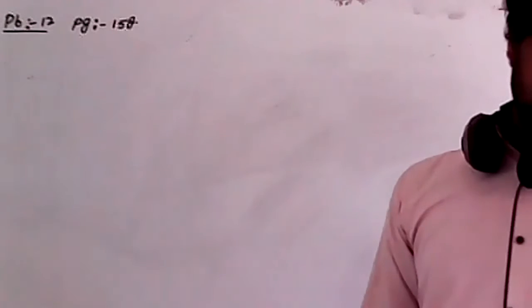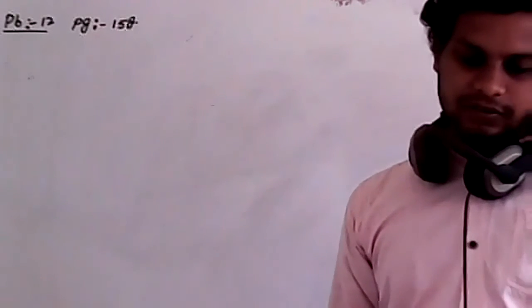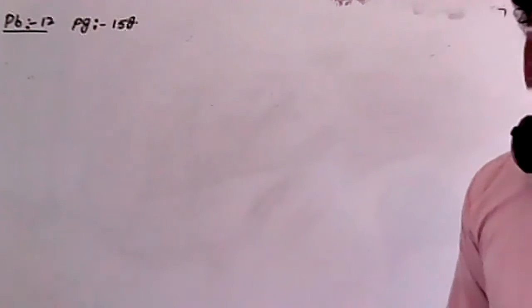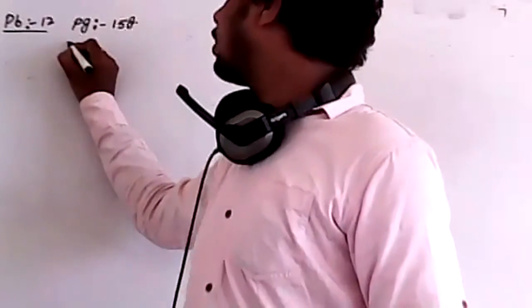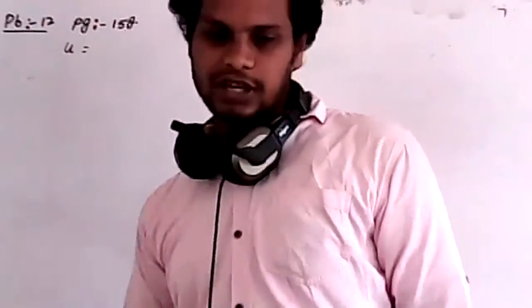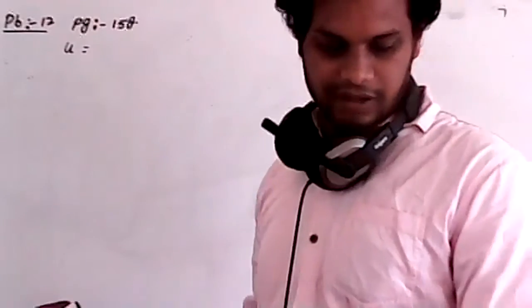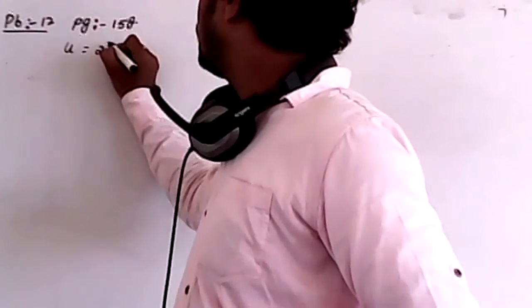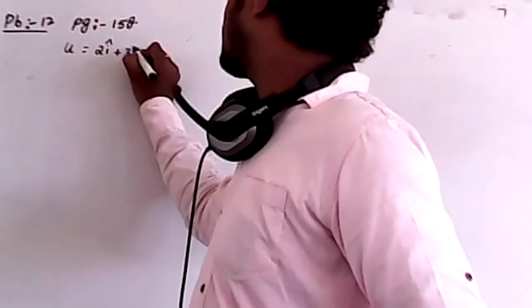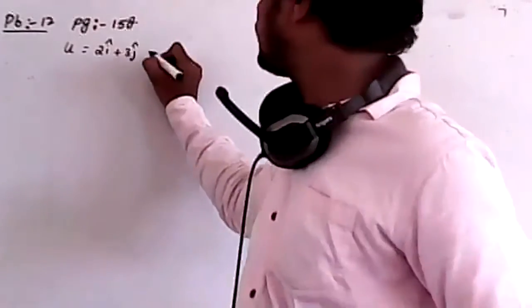So what is the question? A body starts with velocity v. So a body starts with velocity means the initial velocity is given. The initial velocity is 2i cap plus 3j cap plus 11k cap.